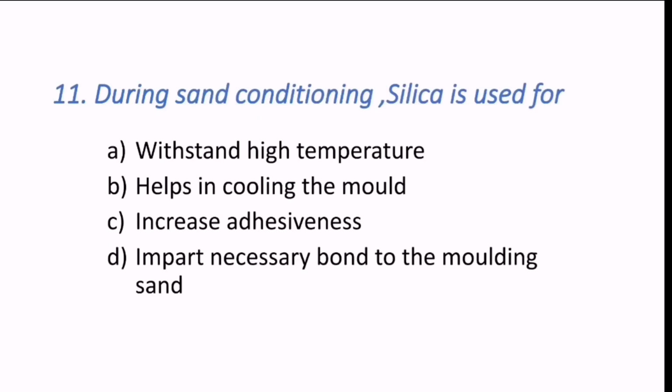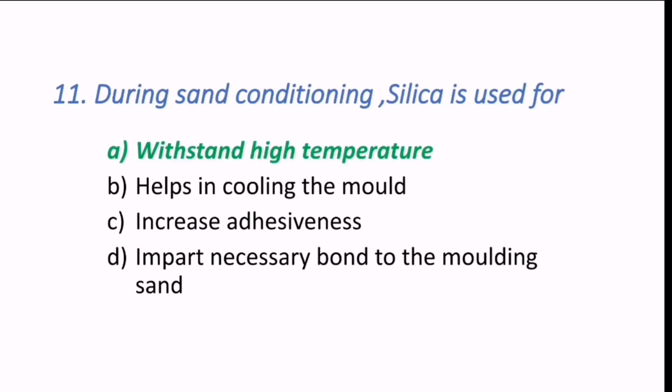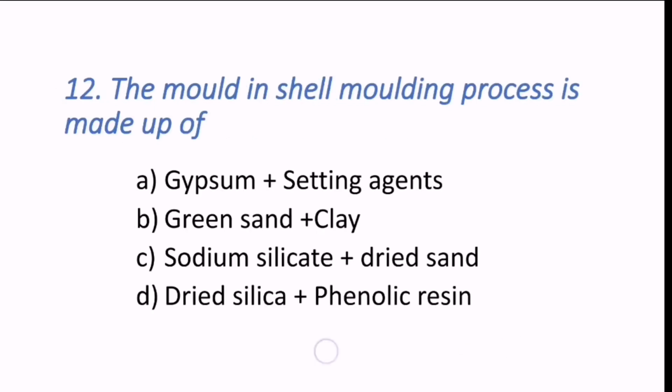11th question, during sand conditioning, silica is used for what? It is to withstand high temperature, or to help in cooling the mold, or to increase the adhesiveness, or to impart necessary bond to the molding sand. So silica is used for withstanding the higher temperature during sand conditioning. A is the correct answer.